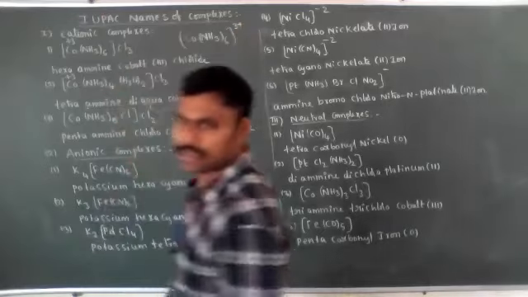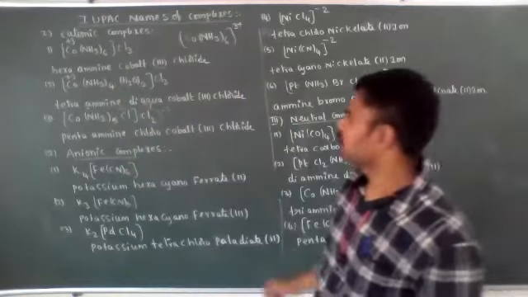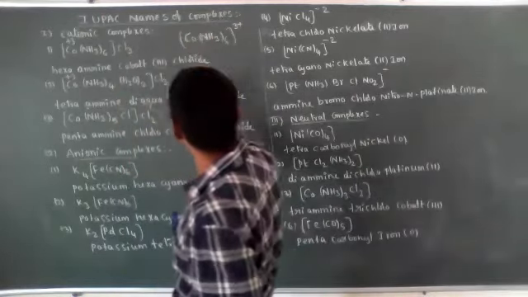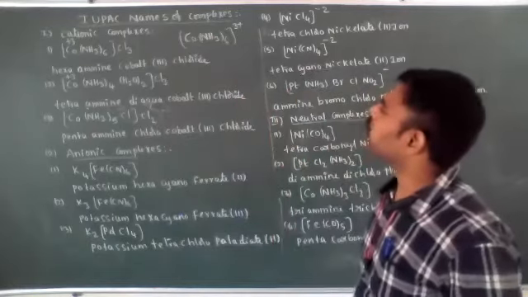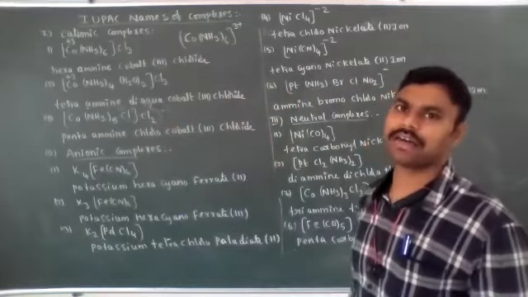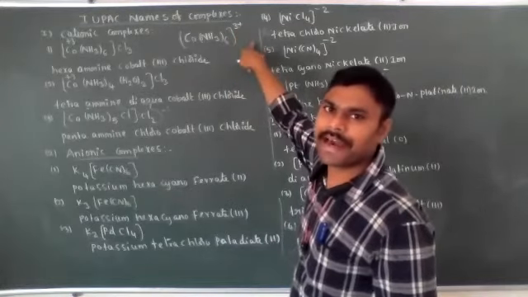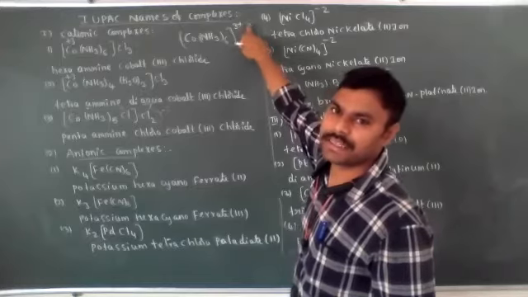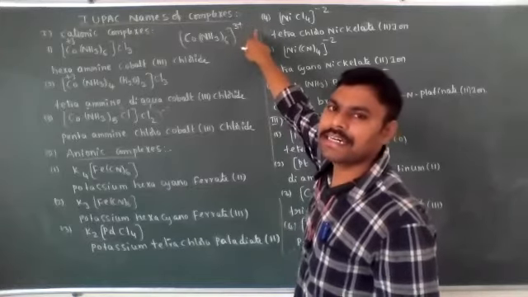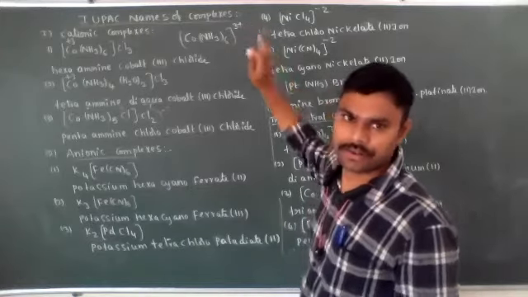See this, this is also a cationic complex compound only. Co(NH3)6. Now its IUPAC name is hexaamine cobalt 3 ion, because there is no anionic sphere. Simply charge is present. Hexaamine cobalt 3 ion, enough.